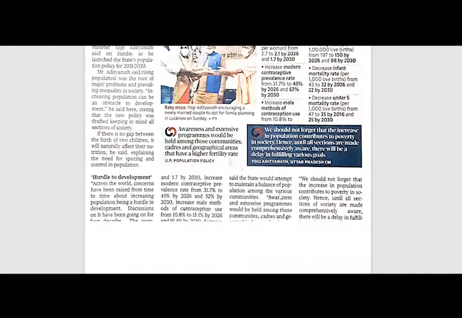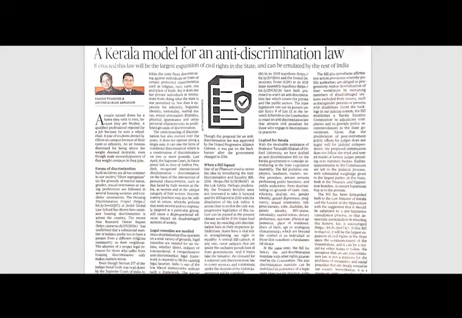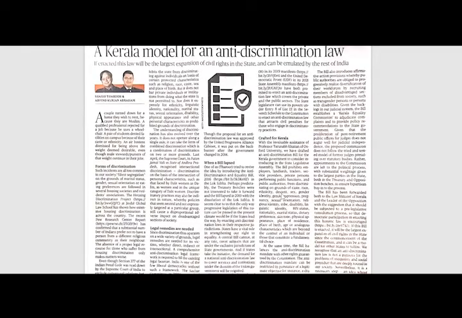Now moving on to the next article. Here in the editorial page, we have an article written by Shashi Tharoor and Arvind Kurian Abraham. This is a very important article both from a polity perspective and a social perspective. This article talks about anti-discrimination law. And the authors say that inequality and discrimination arise due to differentiation in society, and they vouch for the need of an anti-discrimination law.